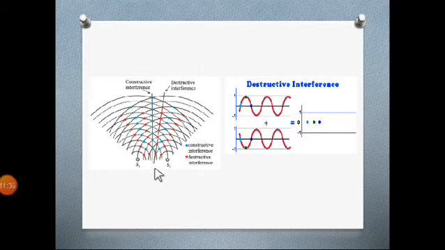Here is another diagram, which you must have seen in your textbook, in which S1 and S2 are the 2 sources. They are sending waves in forward directions, and the blue dotted lines give you constructive interference. Constructive means the crest of one wave is falling on the crest of another. So this is nothing but constructive interference, and the red dots give you destructive interference.